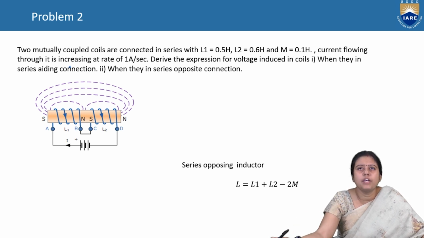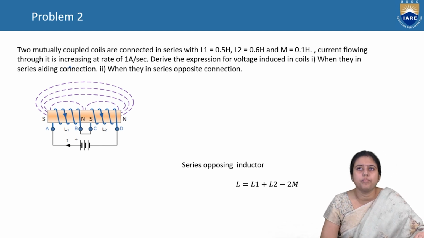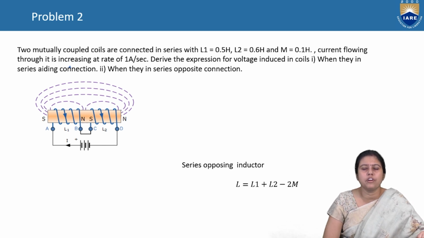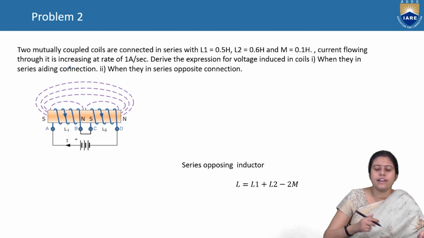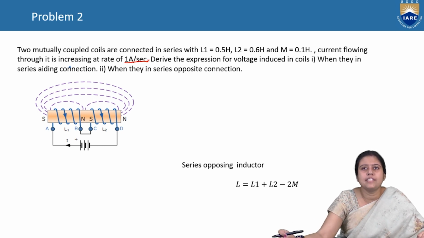Next, two mutually coupled coils are connected in series. L1 is equal to 0.5 Henry, L2 is equal to 0.6 Henry, and the mutual inductance between them is equal to 0.1 Henry. Current flowing through it is increasing at the rate of 1 ampere per second, meaning di by dt is equal to 1 ampere per second.